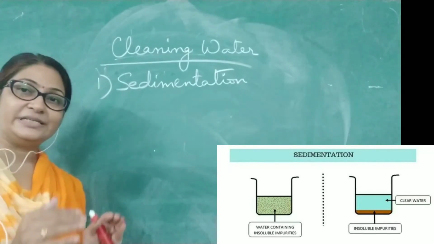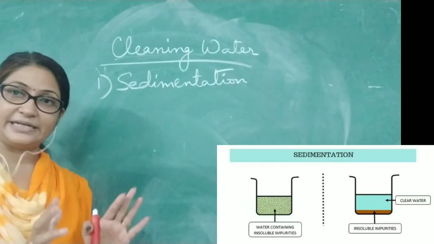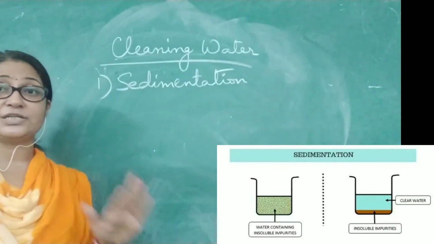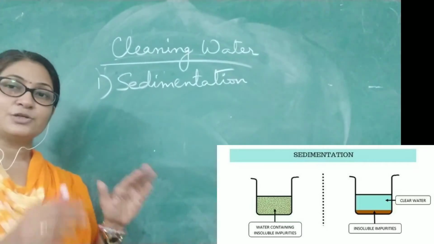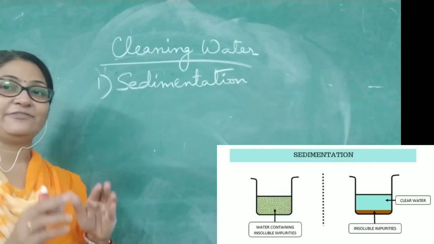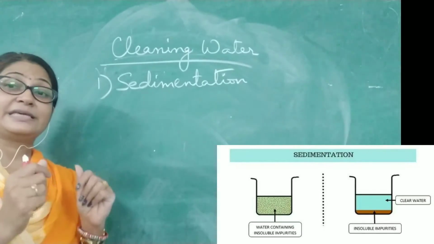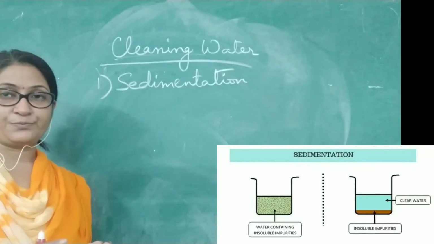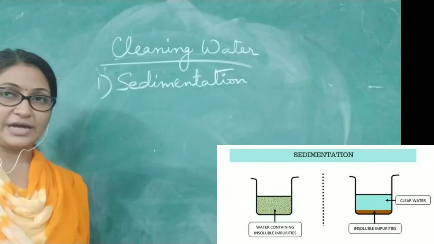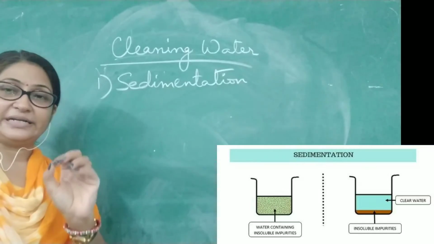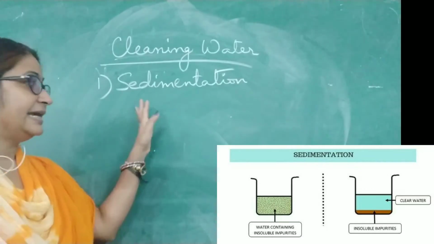The water that we get is collected in a container, and that container is left for some time untouched, so that the heavy particles, the dust particles or the stones, can settle down. This process is known as sedimentation. Settling of heavy particles is known as sedimentation.